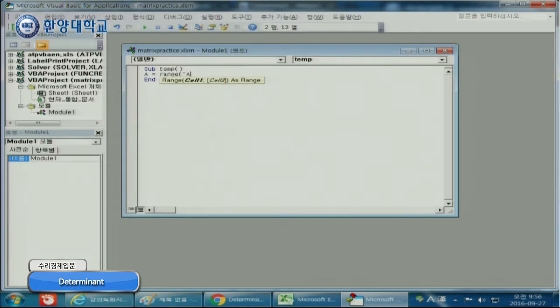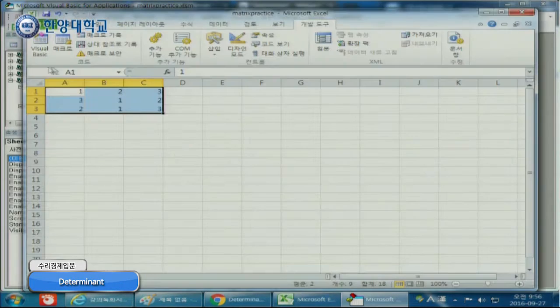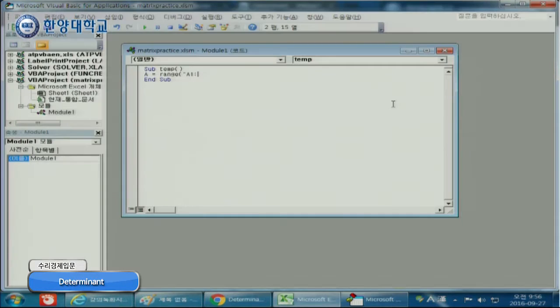So the easy one is A1, C3. So range. I read the range, so you need a double quote here. Now you can store the value from A1 to C3 into A. So A stores the value.